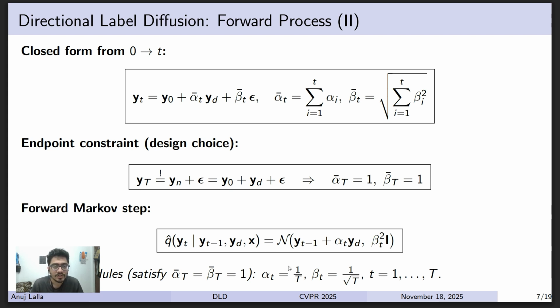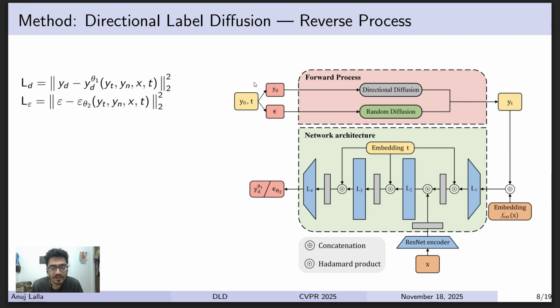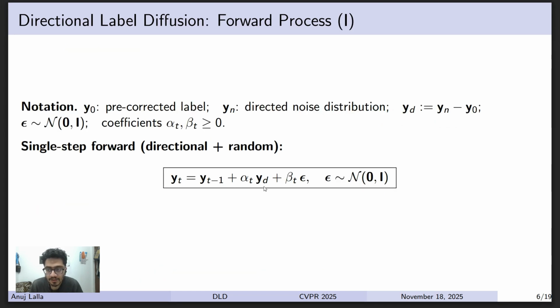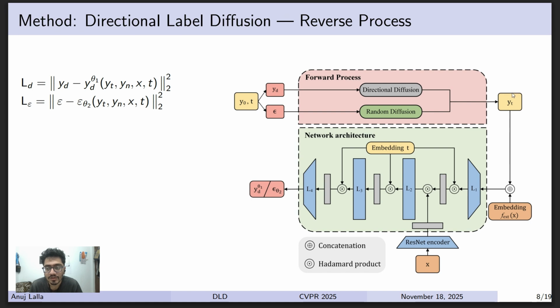And in the reverse diffusion process, we start from y0 and t. We sample a step t, and yd and epsilon, where yd is y1 minus y0 and epsilon is something that we sample. We have these, and we perform the forward diffusion step and go to yt. After getting yt, we go for the reverse diffusion process, where it is concatenated with the embedding for the input obtained from an external feature encoder.